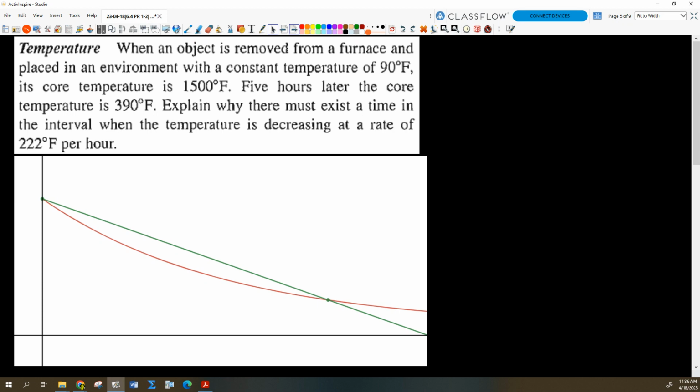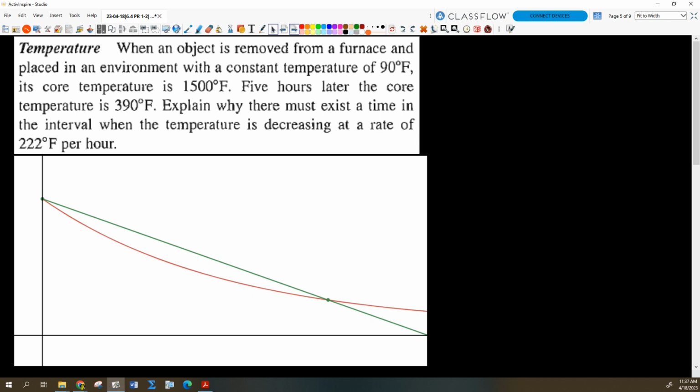Okay, so how about one like this? When an object is removed from a furnace and placed in an environment with a constant temperature of 90 degrees Fahrenheit, like a really big swimming pool that's at 90 degrees Fahrenheit, its core temperature when we drop it in is 1500 degrees Fahrenheit. 5 hours later, the core temperature is 390 degrees Fahrenheit. Explain why there must exist a time in the interval when the temperature is decreasing at a rate of 222 degrees Fahrenheit per hour.